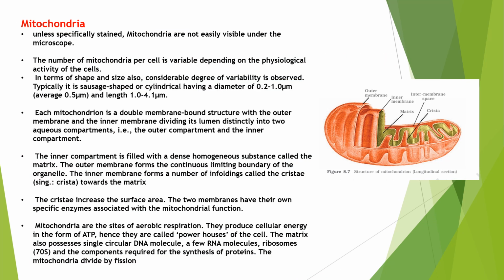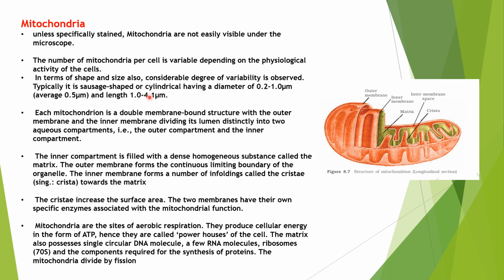Next, we will discuss the mitochondria. Mitochondria, as we all know, is the powerhouse of the cell. We can't observe the mitochondria without staining. It is stained by Janus green B. So we need to stain it if we want to visualize it under the microscope. The number of mitochondria per cell is variable depending upon the physiological activity. If the cell is more active, if it needs more oxygen, then there are more mitochondria in it.